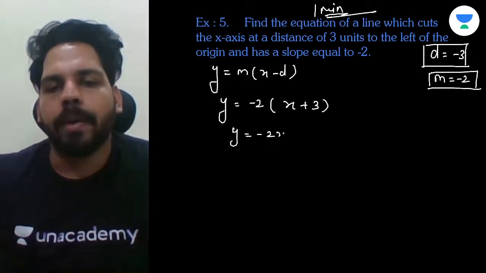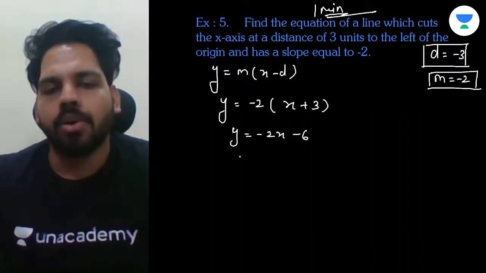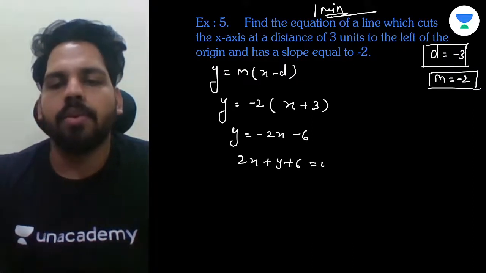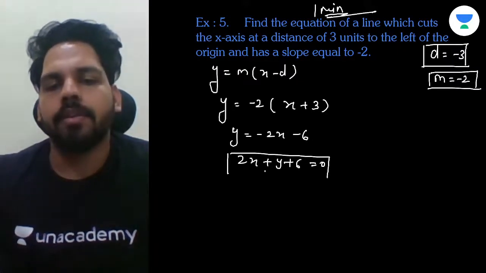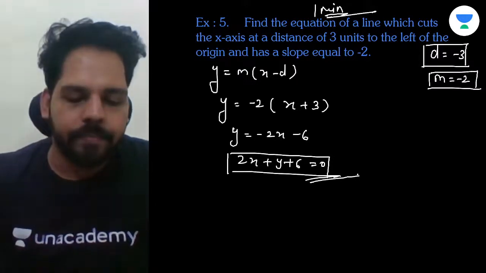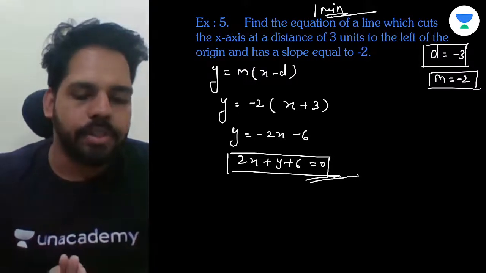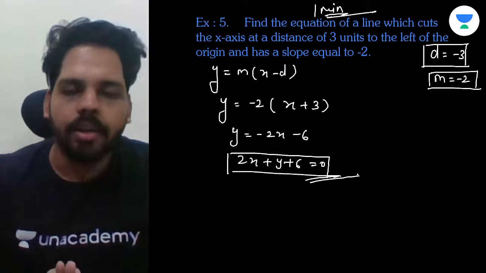So y is equal to minus 2x minus 6, and then we can transpose this all over here. So 2x plus y plus 6 is equal to 0. This is our equation of line. Understand? So like this we can easily solve the questions based on a straight line. Okay. So I hope that you liked today's session.